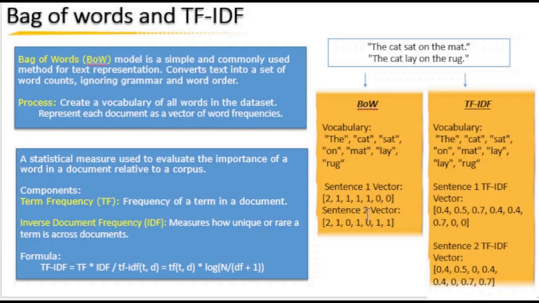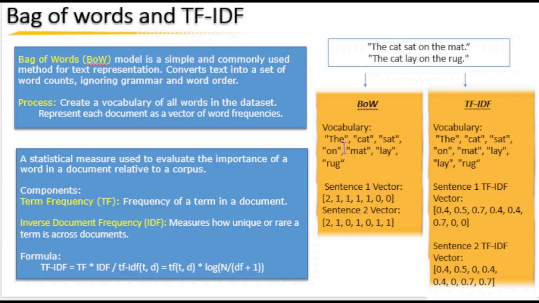Let's see an example. Suppose the original sentence is: the cat sat on the mat. This is sentence 1. The cat lay on the rug. This is sentence 2. With the help of BOW, you can see the vocabulary. First, check the vocabulary of those sentences: the, cat, sat. It first splits those, right? And then it puts numbers on the occurrence counts of those particular vocabulary words.